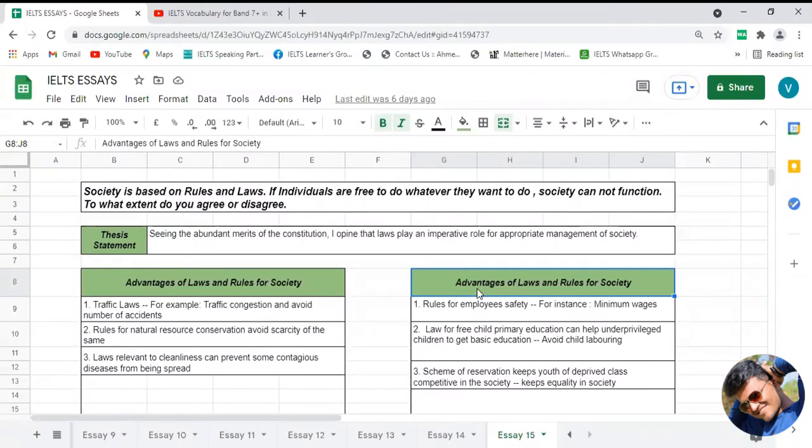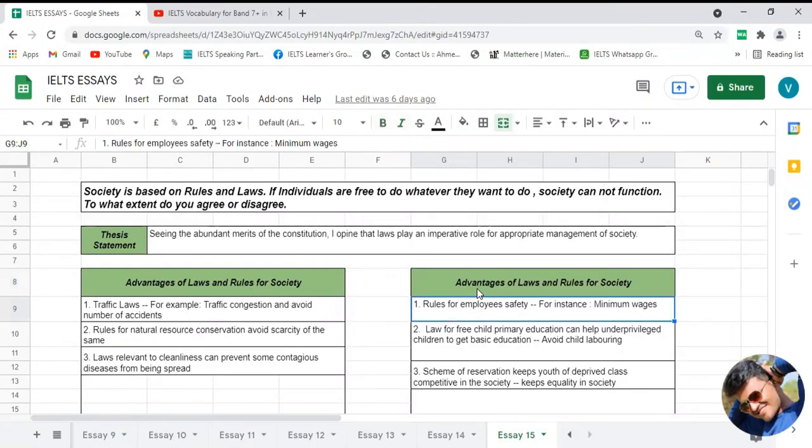Now it's time to discuss body paragraph number 2, in which again we are going to discuss advantages of these rules and regulations. Why? Because in our thesis statement we completely agree with the given topic, because we believe that without rules and regulations society cannot run. It means in the entire paragraph we can discuss advantages of rules and regulations from the perspective of society. So let's discuss body paragraph number 2.